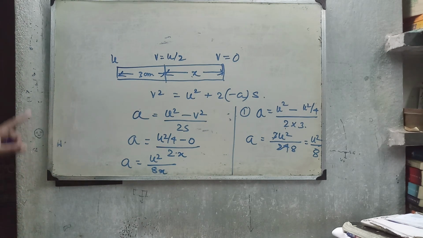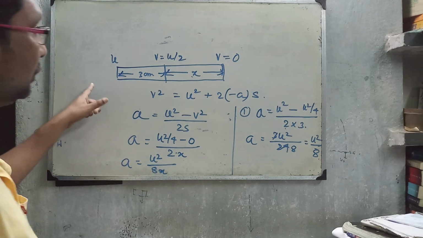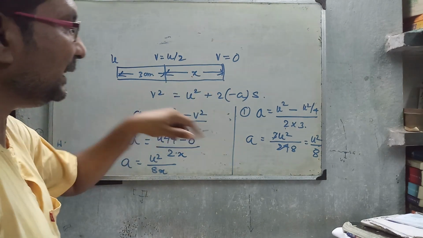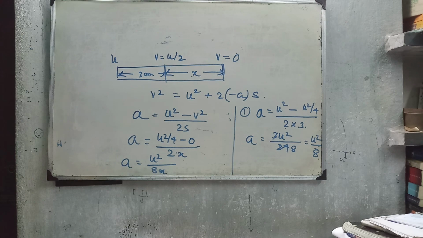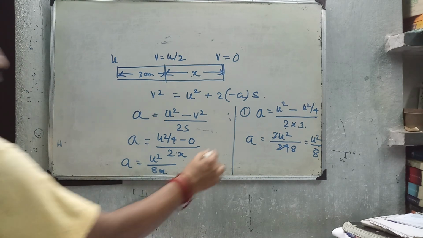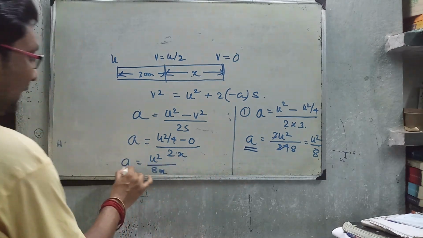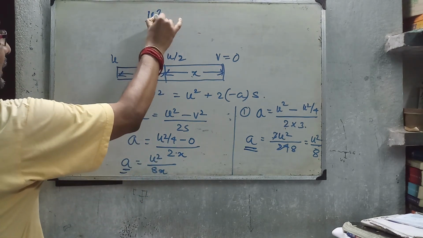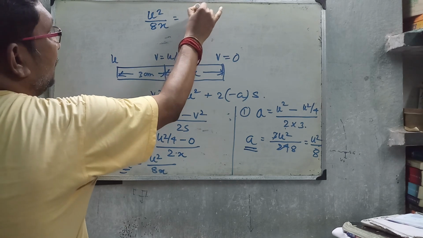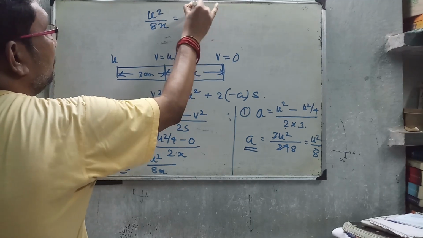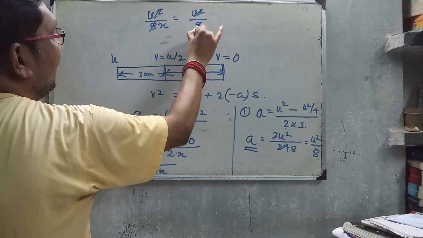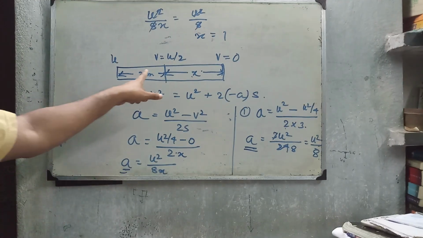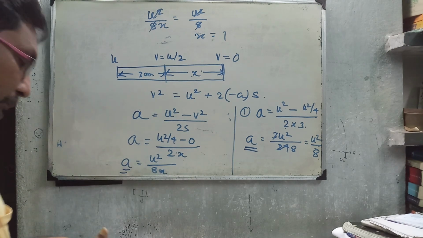As the resistive force is uniform all through the journey, the deceleration a will be equal for the total journey. So equating this a and this a, we get u square by 8x equal to u square by 8, cancelling u square and 8, x equal to 1 cm. That is, after 1 cm of travel the velocity of the bullet will be 0.